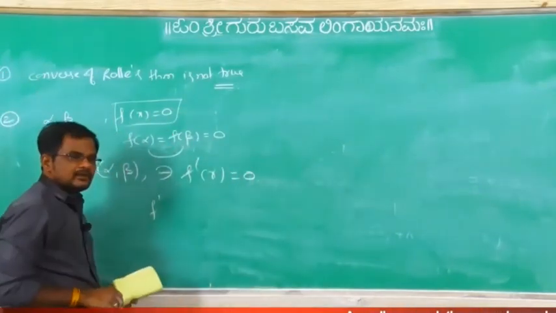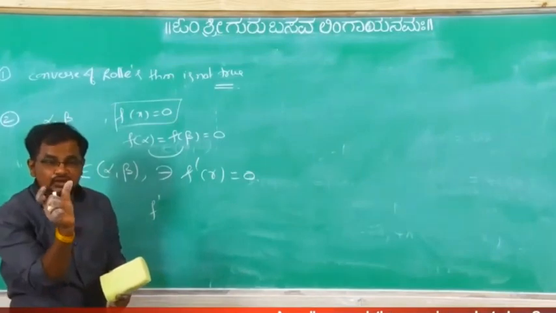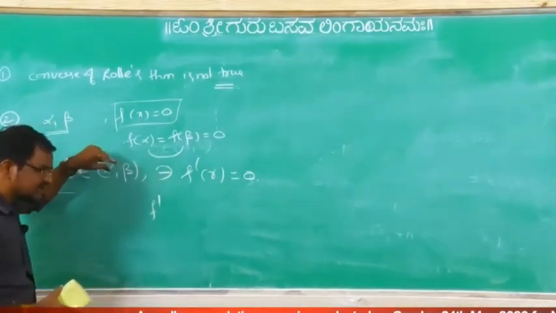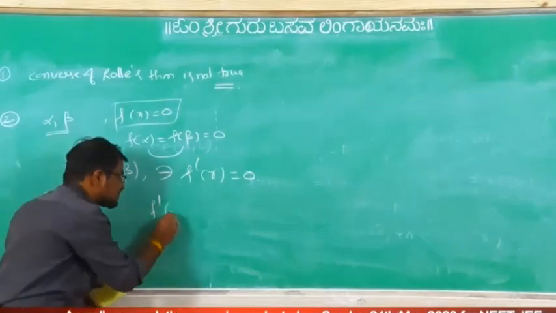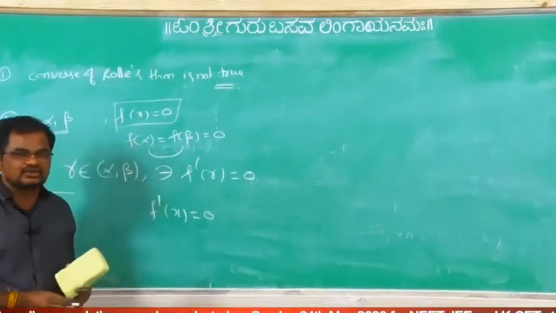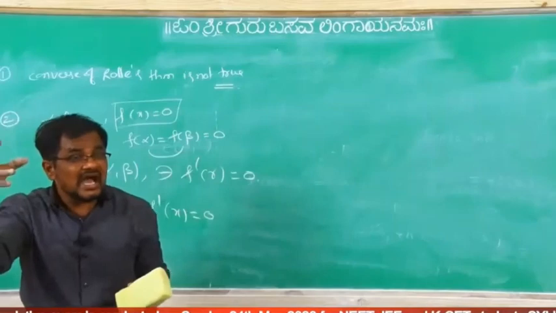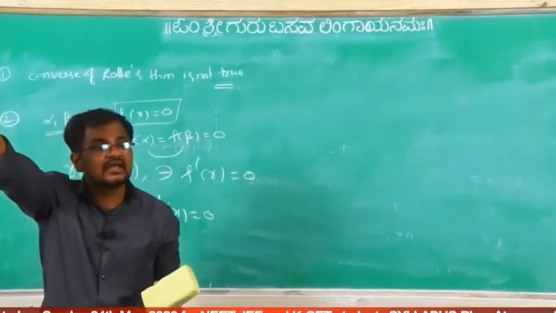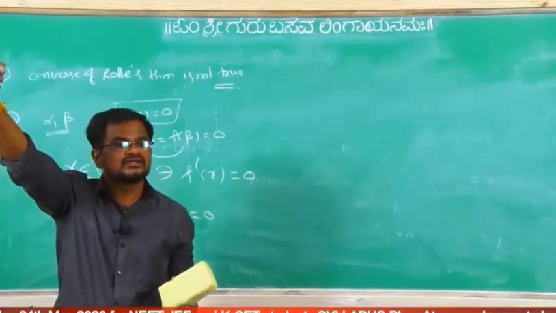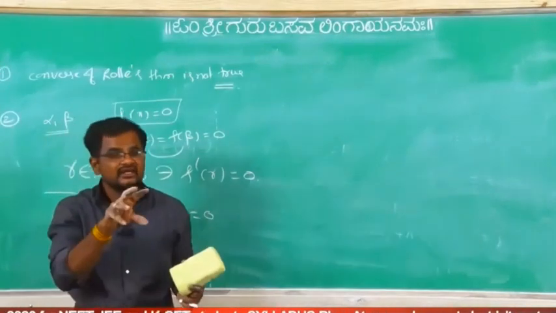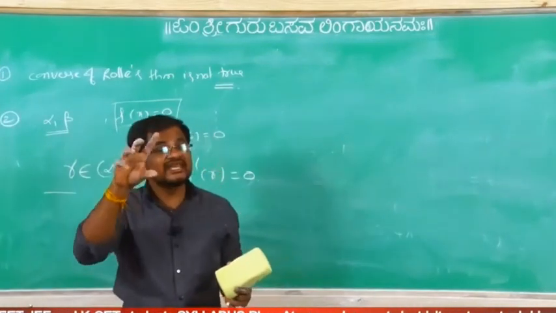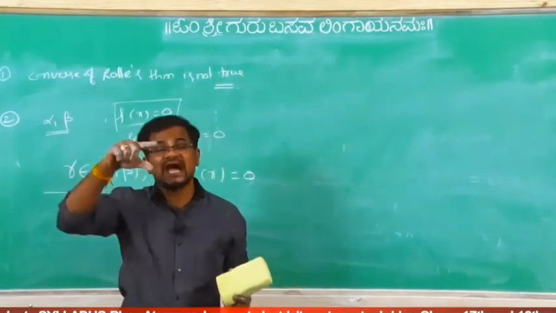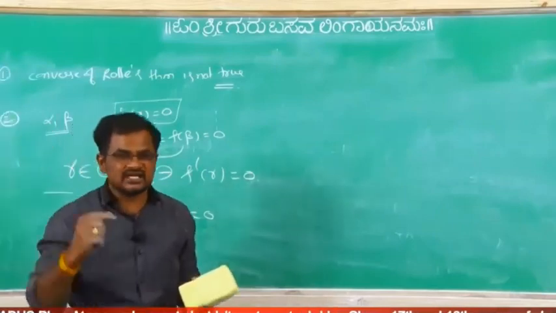Between two roots of the equation, suppose alpha comma beta are roots of the polynomial equation f of x equal to 0, there exists another root, at least one root, which satisfies f double dash of x equal to 0. So that only I am saying: between two roots of the equation f dash x equal to 0, there exists at least one root of the equation f double dash of x.